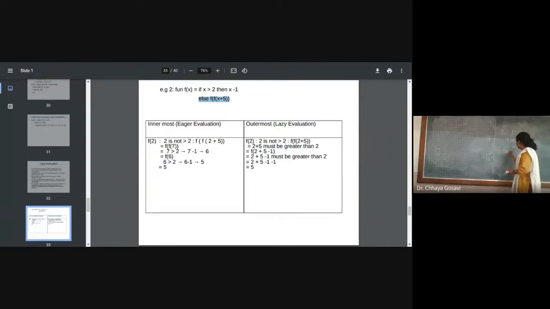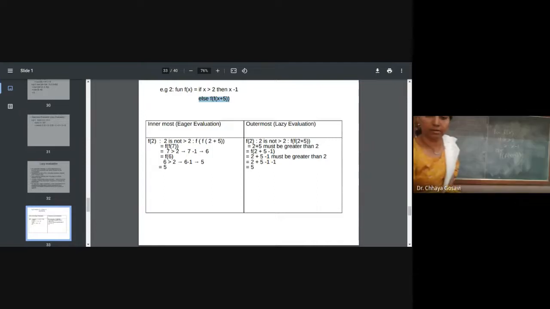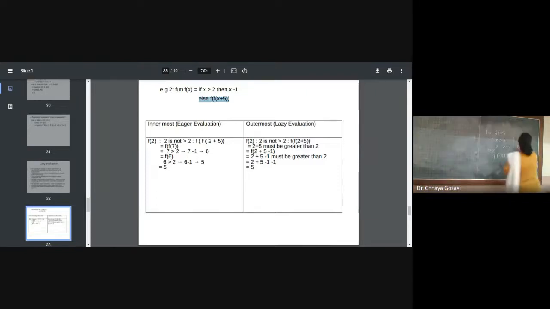Else, f of x plus 5. I am writing in C format, just so you understand what it will do. So this is my function, and now I am providing the data. We are going to call this function with the parameter f of 2.